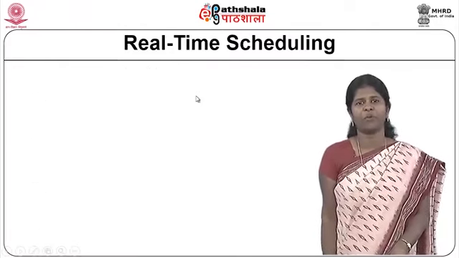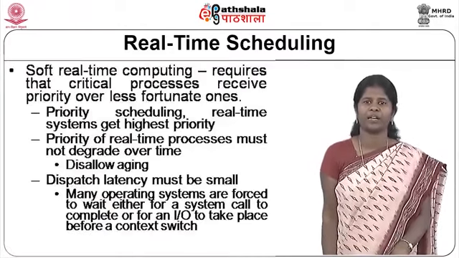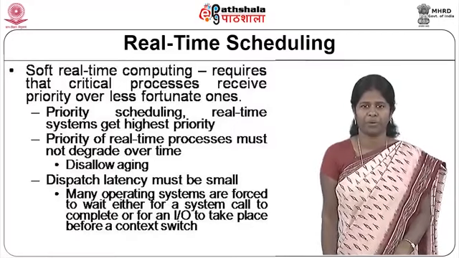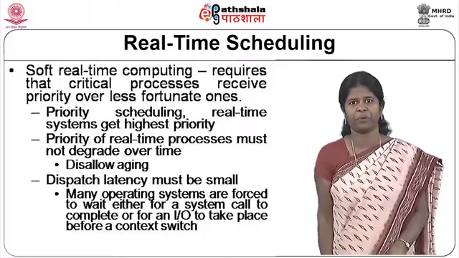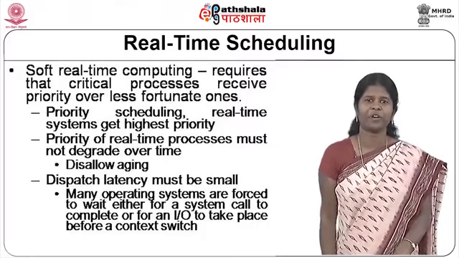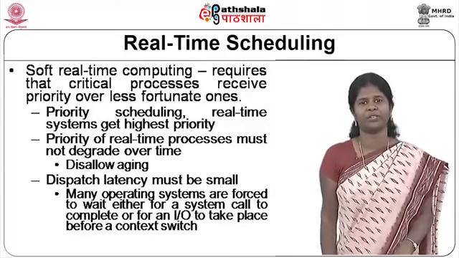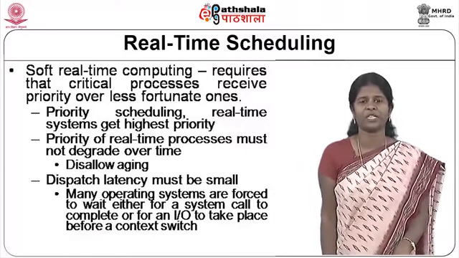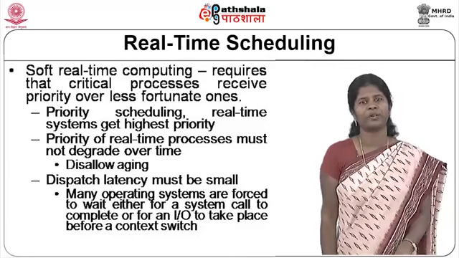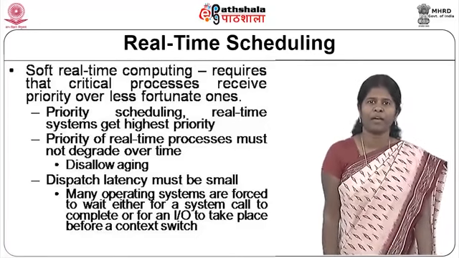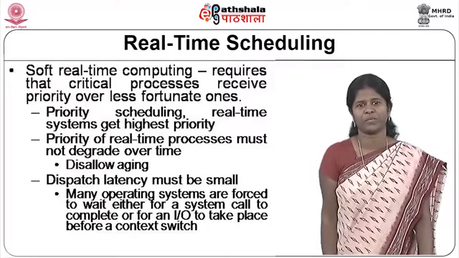So, we now move on to the second type of real-time scheduling, which is called soft real-time computing. And in soft real-time computing, as I told you, critical processes receive high priority over the other processes, or real-time processes get high priority. So, here it is enough to implement a priority kind of scheduling where high priority is given to the real-time processes.